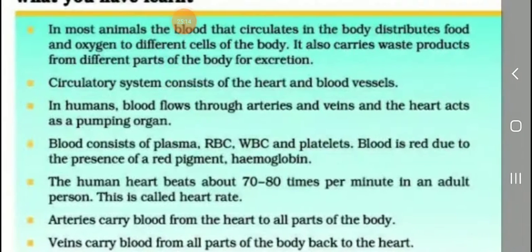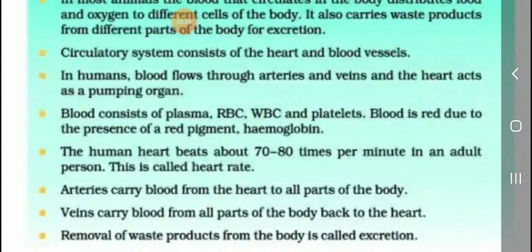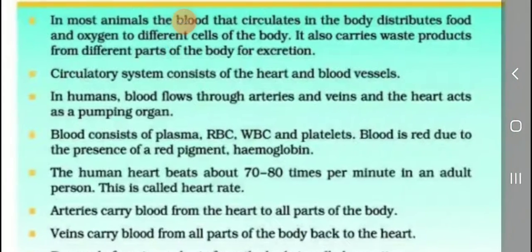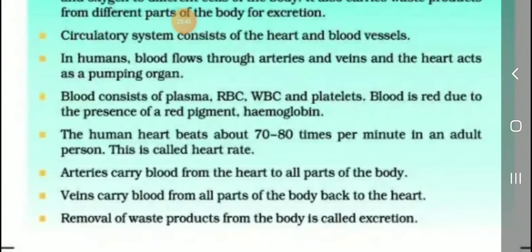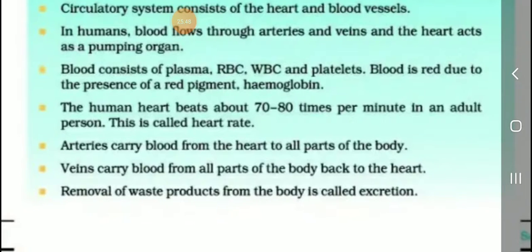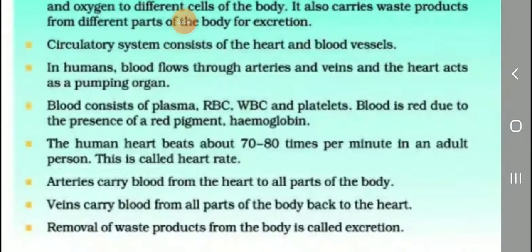Listen, students, just to recall this lesson. In most animals, the blood that circulates in the body distributes food and oxygen to different cells of the body. It also carries waste products from different parts of the body for excretion. The circulatory system consists of the heart and blood vessels. In humans, the blood flows through arteries and veins, and the heart acts as a pumping organ. Blood consists of plasma, RBC, WBC, and platelets. Blood is red due to the presence of a red pigment called hemoglobin.